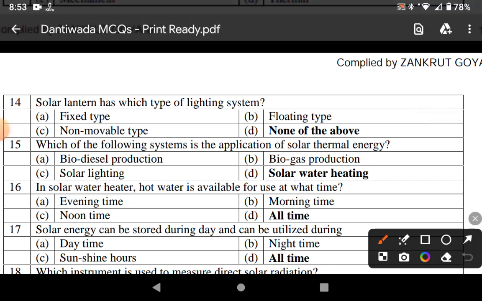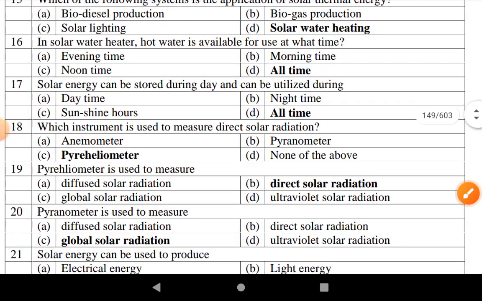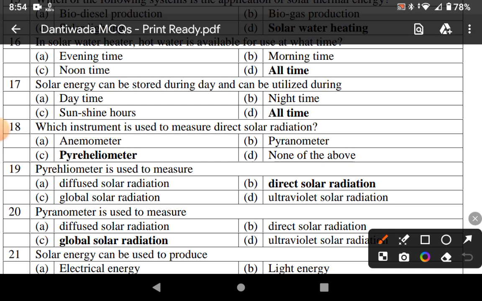Solar lantern has which type of lighting system? It has an electrical system. Which of the following systems is the application of thermal energy? Solar water heating. In solar water heater, hot water is available for use at any time. Solar energy can be stored during the day and can be utilized all the time.